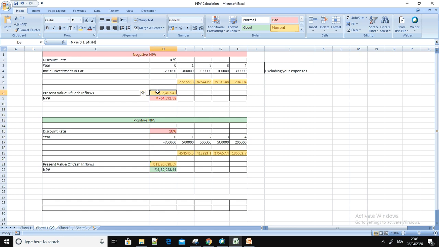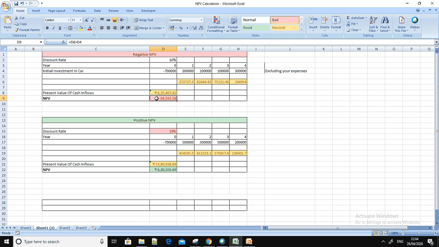There is also a formula in Excel, that is NPV. You put a bracket, then use a rate, that is 0.1, which is 10%, and then give the values of all the cells for the years for which you got returns. Here the example is that in the first year you got 3 lakh rupees, then 1 lakh rupees, then 1 lakh rupees, and finally you sold the car for 3 lakh rupees. Including all, you got 7 lakh rupees, so you might consider that you would be in profit, but as per the formula and net present value, you would be at a 64,000 rupees loss.